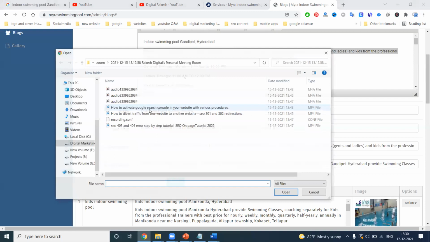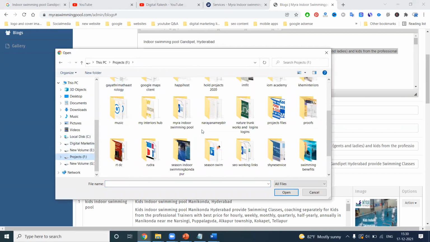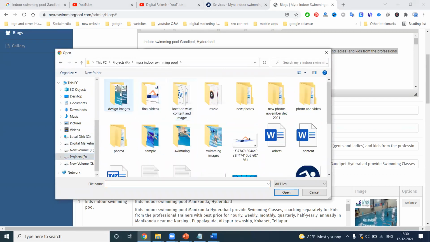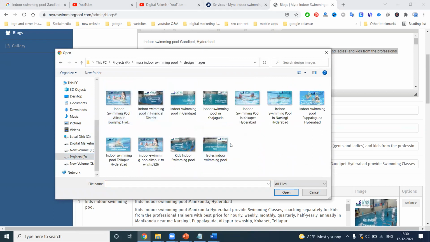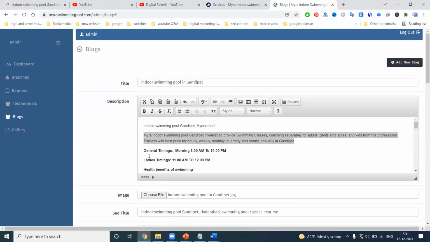Now choose your image, where exactly you have designed it. You can go to that image and select it. Your title and image will both have the same name. Whatever title is mentioned, the same name will be mentioned for the image name. That is called your title.